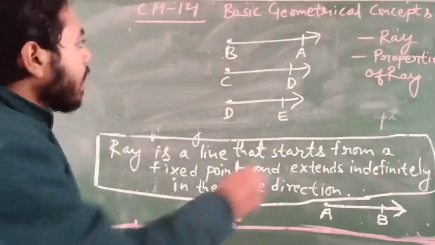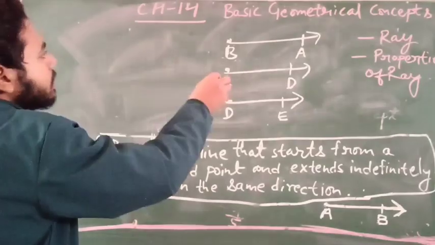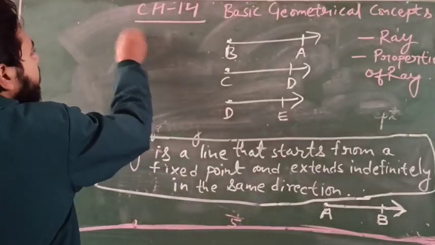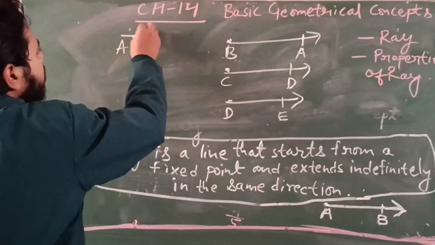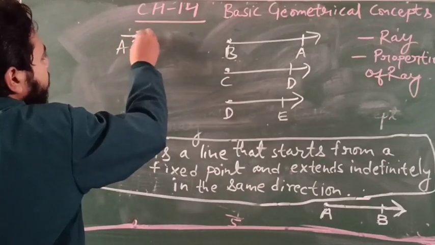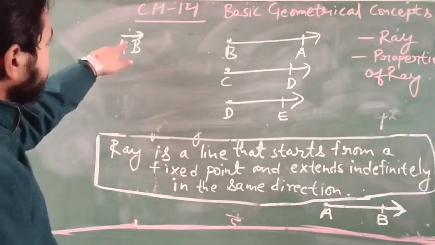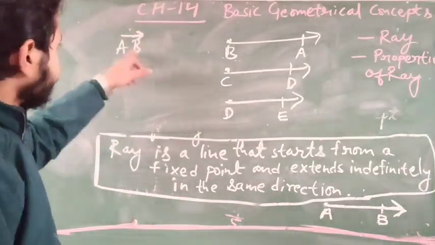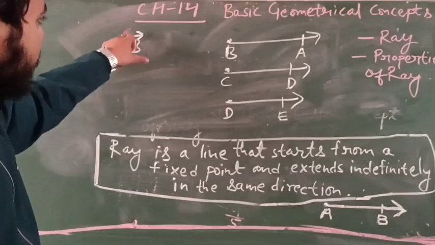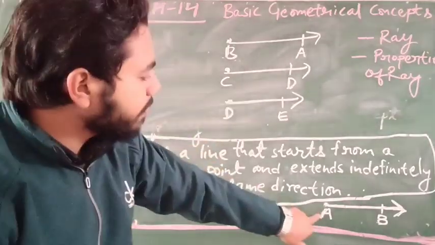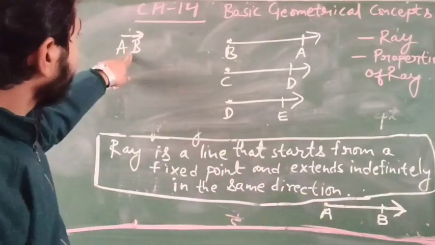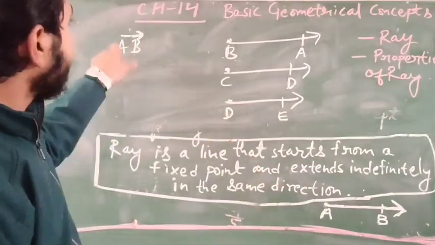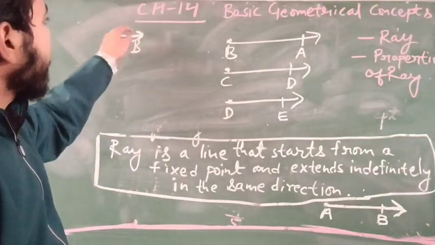How is a ray represented? If we have to represent ray AB, we just write AB and make an arrow on it.